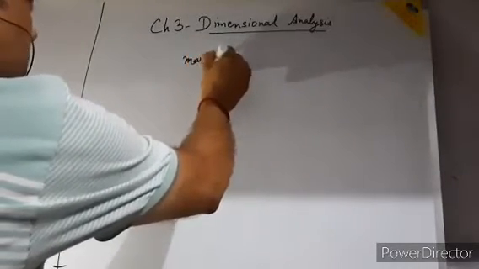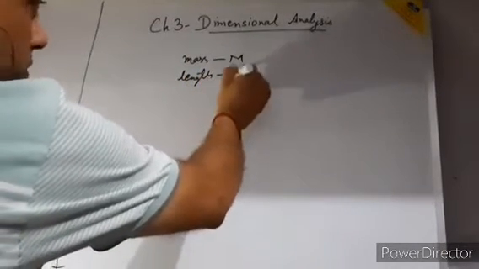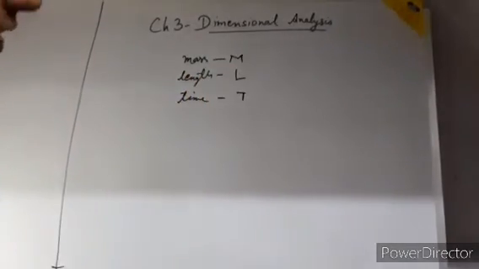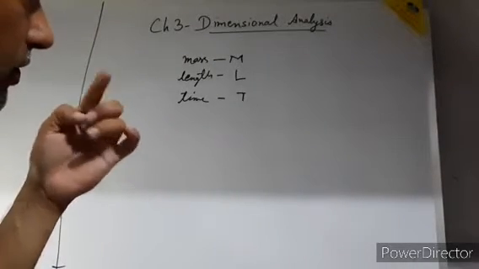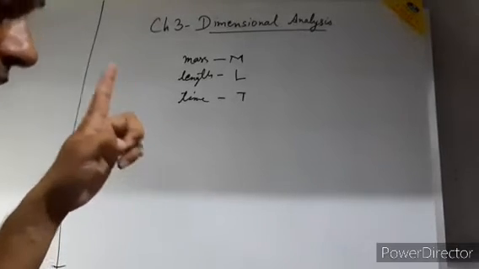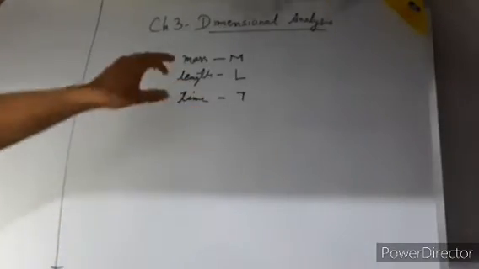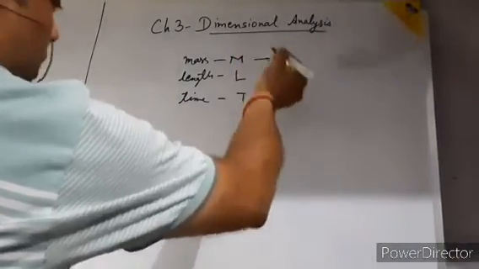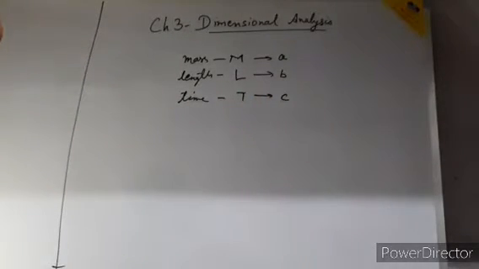Mass we represent by capital M, length by capital L, and time by capital T. So now again, coming to the definition of dimensions: the dimensions of a physical quantity are the powers to be raised. Here I am taking that if the dimensions of a physical quantity are a in mass, b in length and c in time,